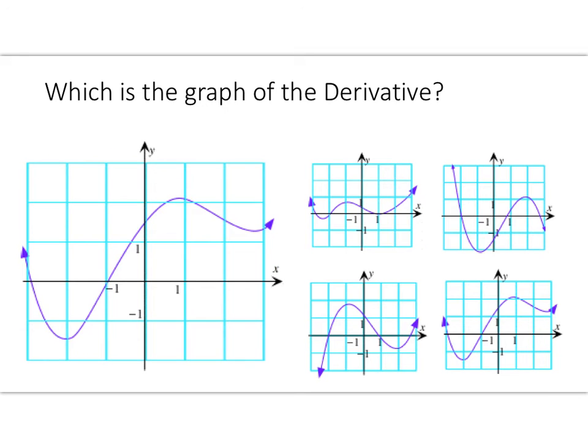Let's try another one of those. So again, the first thing you want to do if you're trying to get the graph of the derivative from the graph of the function is look for where it's 0. So I know I have a 0 right here and a 0 right here. Anywhere the graph has a max or a min, the tangent line is going to have a slope of 0. So right here and right here. So at negative 2 and just before positive 1.